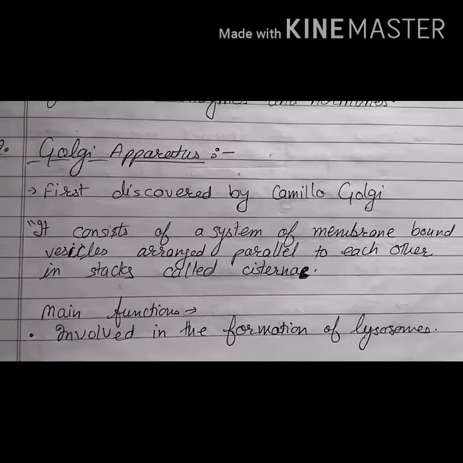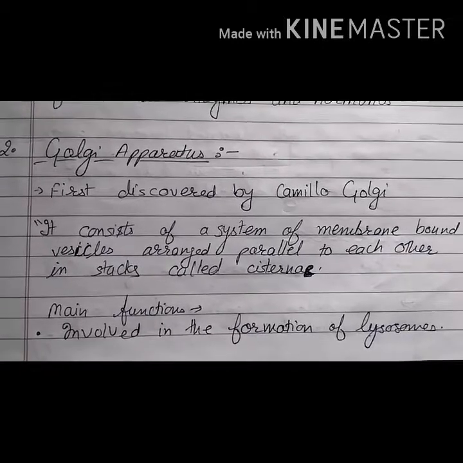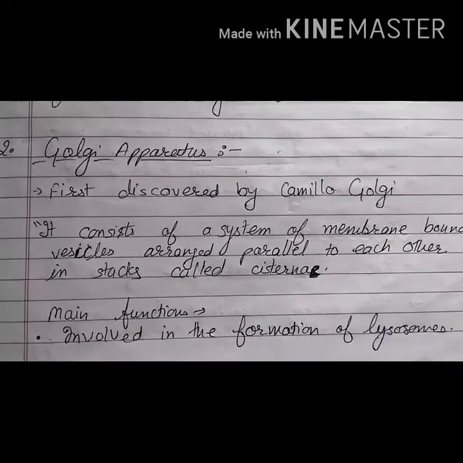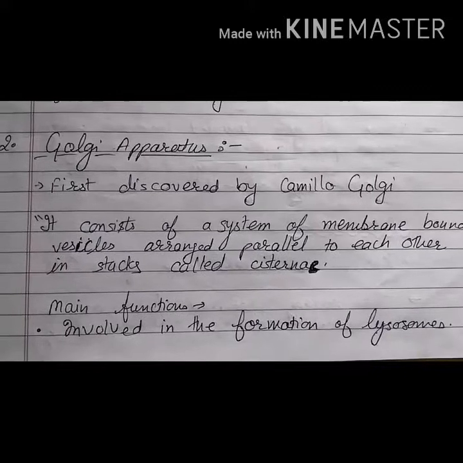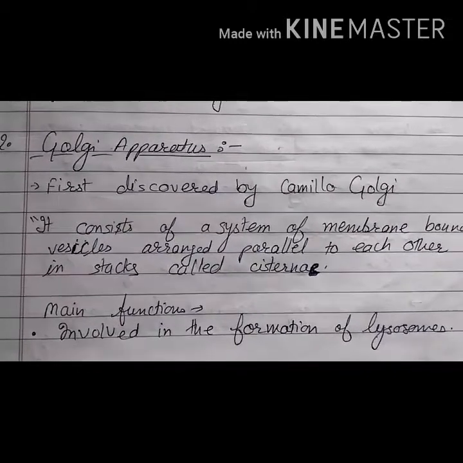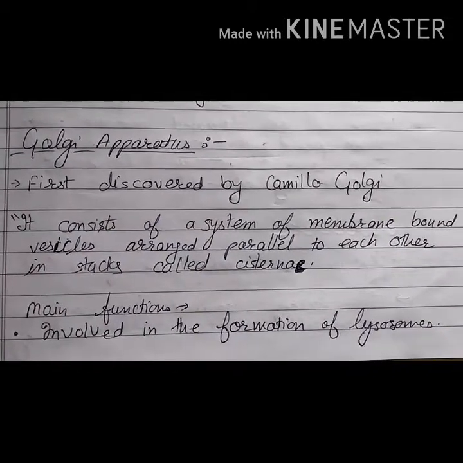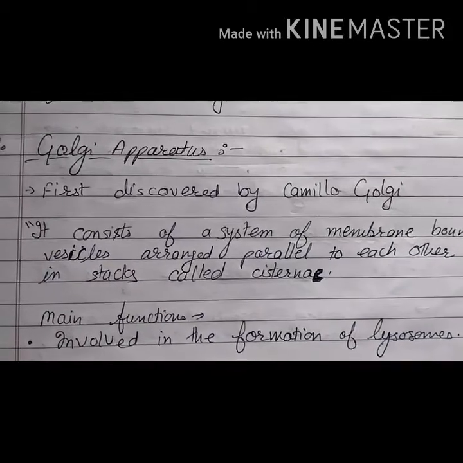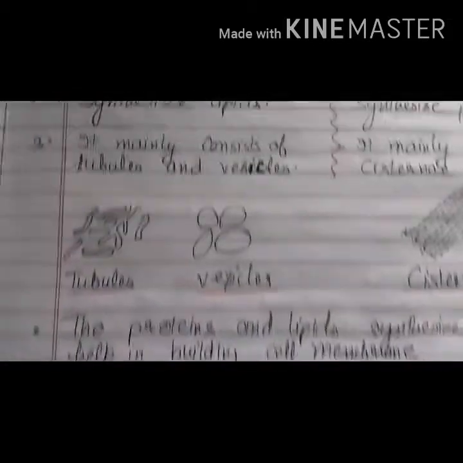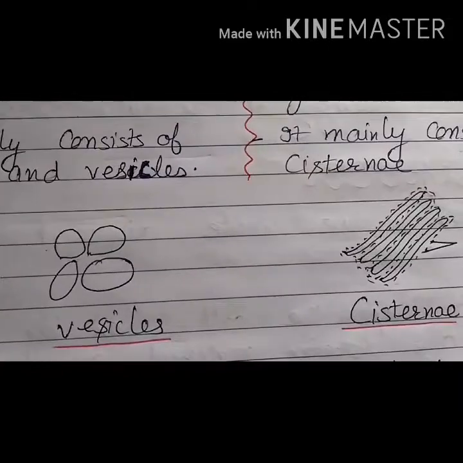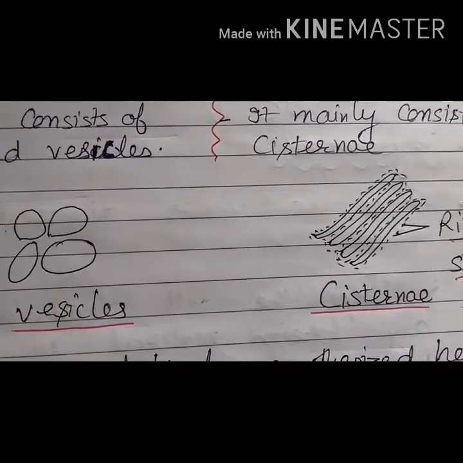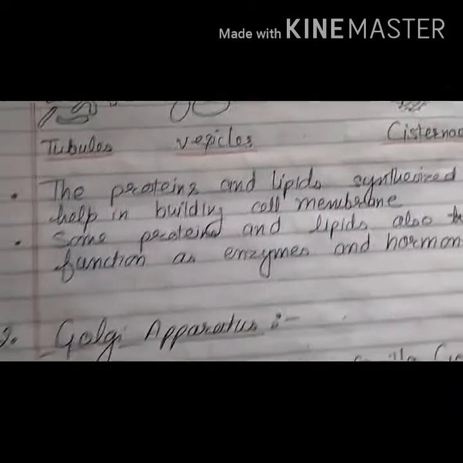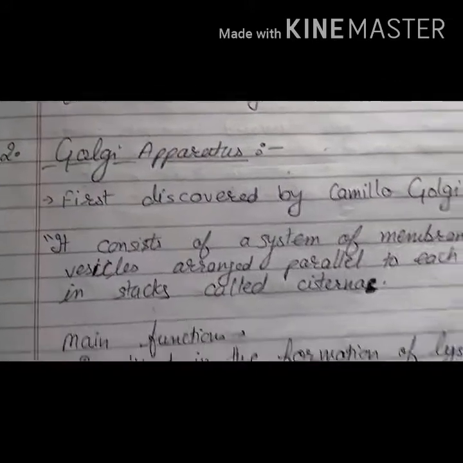Now comes another very important cell organelle, that is Golgi apparatus. It was discovered by Camillo Golgi. It consists of a system of membrane-bound vesicles arranged parallel to each other in stacks, which are called cisternae. As you can look over here in the rough endoplasmic reticulum, these are cisternae. So Golgi apparatus also looks somewhat like this, but the ribosomes are not present on its surface.